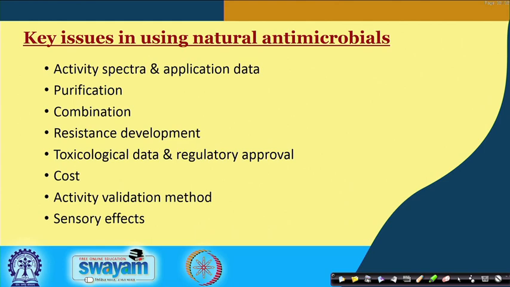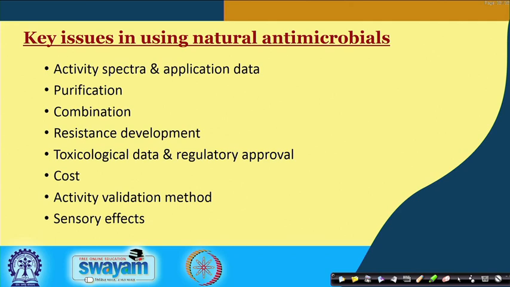I already discussed this in the purification part. At the dose level required to be added into the food for providing the desired effect, it should not have a toxic effect, because there are many naturally occurring herbs and plant extracts which have potential antimicrobial effect, but some of them might be toxic otherwise.